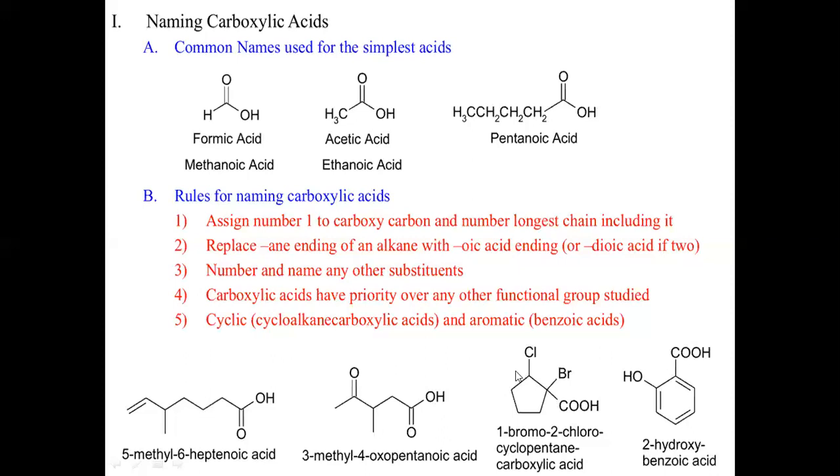So the numbering will go in the anti-clockwise direction, and the name will be 1-bromo, 2-chloro. Yes, according to the alphabetical order, B comes, then C comes. So 1-bromo, 2-chloro. And since you have a ring containing 5 carbon atoms, its name is cyclopentane. So the name is 1-bromo-2-chlorocyclopentane carboxylic acid. Okay.